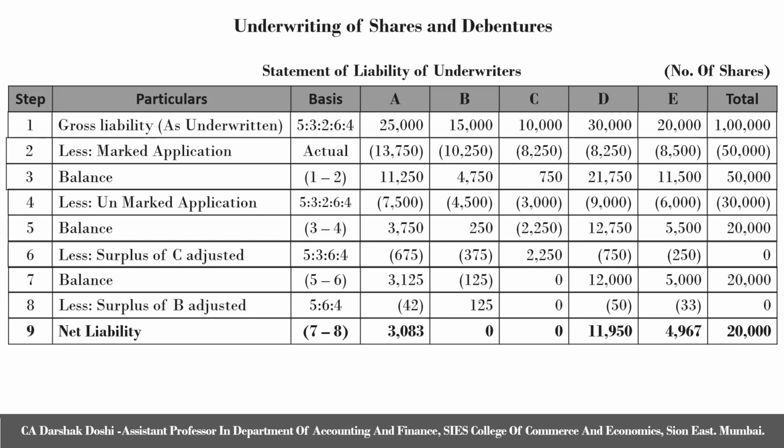A has a net liability of 3,083 shares. B has 0 shares as net liability. C has 0 shares as net liability. D has 11,950 shares as net liability. And E has 4,967 shares as liability, totaling up to 20,000 shares. Again, to find out whether we have solved the question correctly, 20,000 net liability is exactly the difference between total applications received 80,000 and total issue to be done 1 lakh.